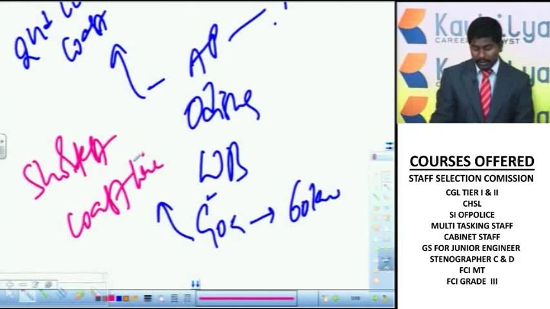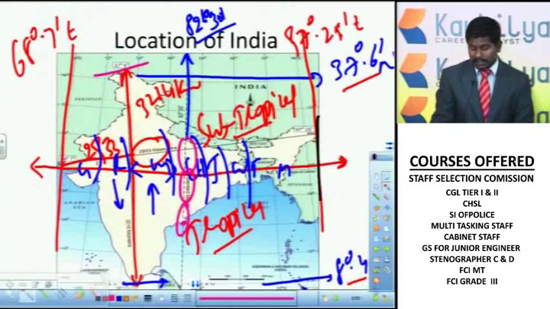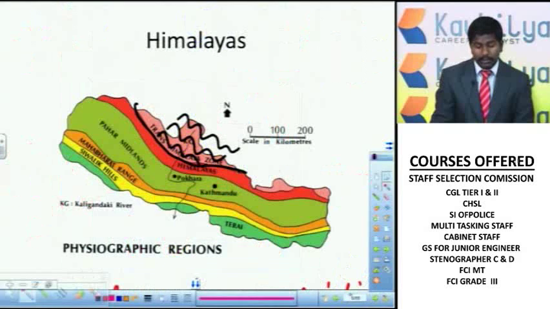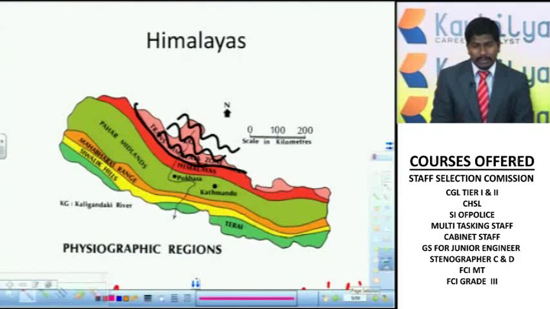Coming to the continuation of the last class: after discussing the physiographic divisions, I explained the Himalayas. In the Himalayas there are two sections, the Trans Himalayas and the main Himalayas. In the Trans Himalayas there are three important ranges: Karakoram, Ladakh and Zaskar.